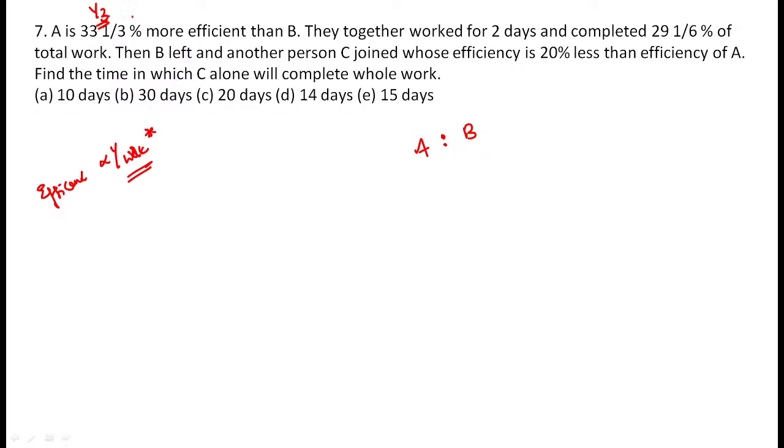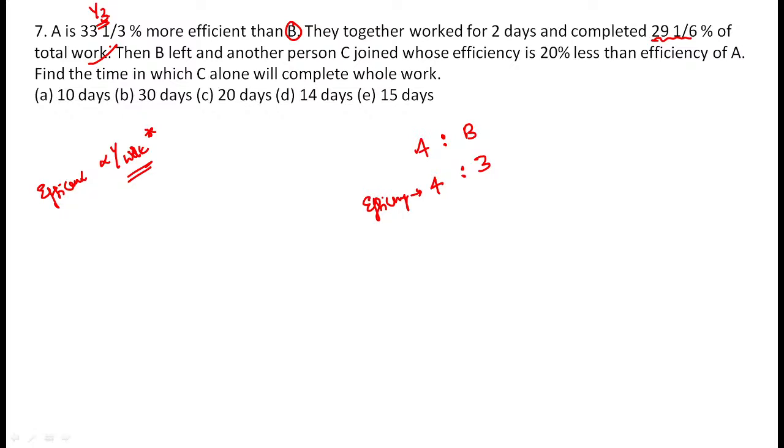So here the denominator represents the B value. If B is equal to 3 units, A with 1 unit extra becomes 4. Now you can get the efficiency ratio, 4 is to 3. And they worked for 2 days and completed 29 1 by 6 percent of the total work.